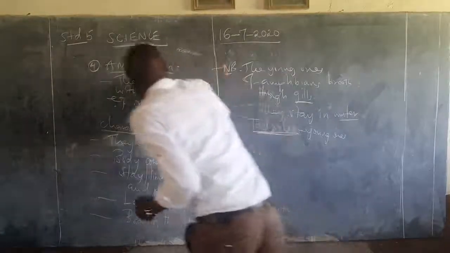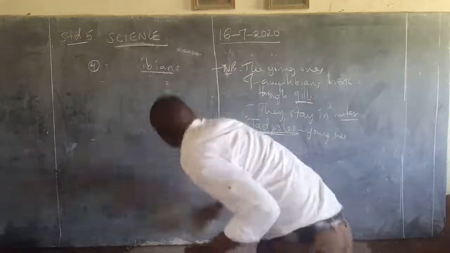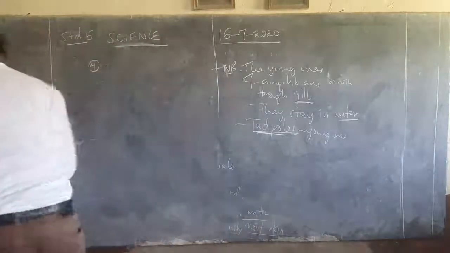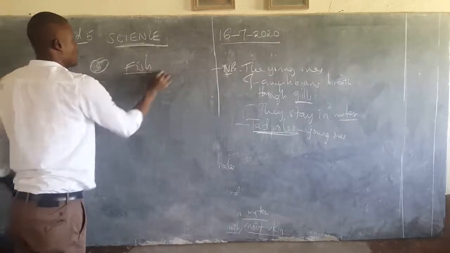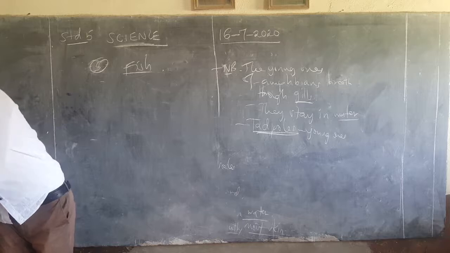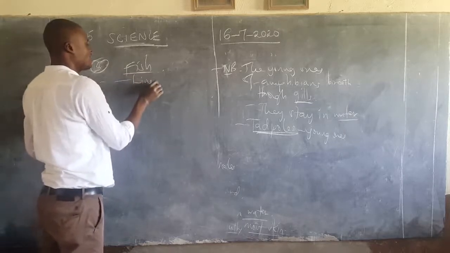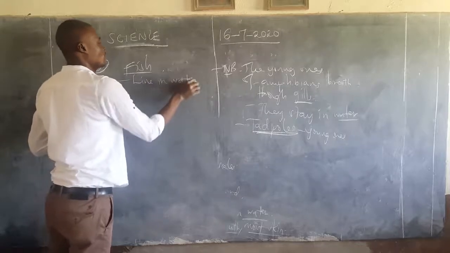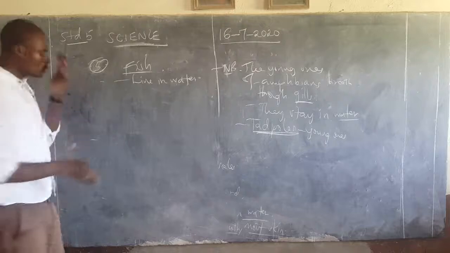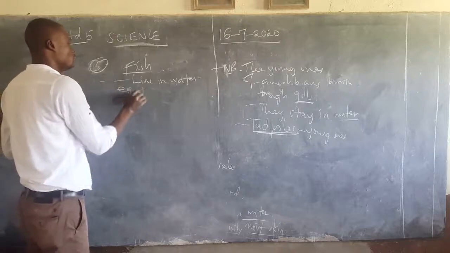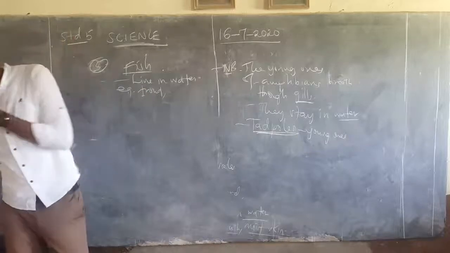And then lastly, let's go to the fishes, to wind up our discussion. Number 5, we have fish. Fish are vertebrates that live in water. Examples of fish are well known, e.g., we have trout. Trout is a very good example of fish that live in fresh water.